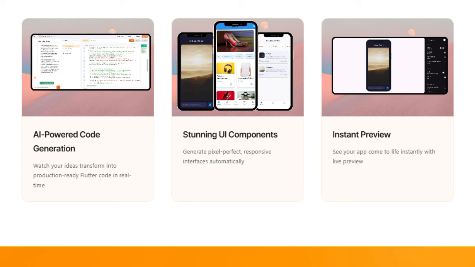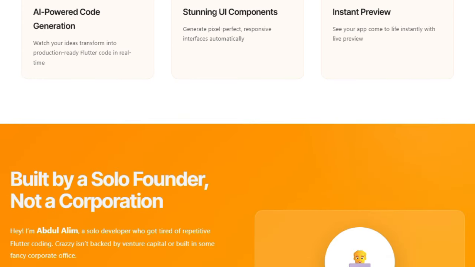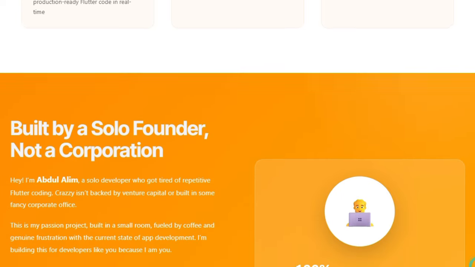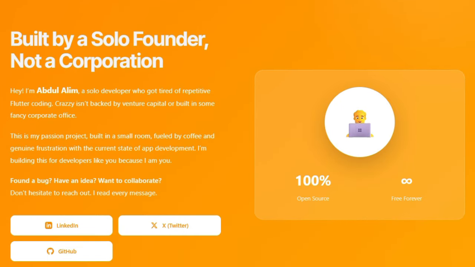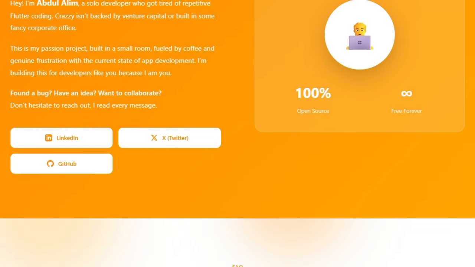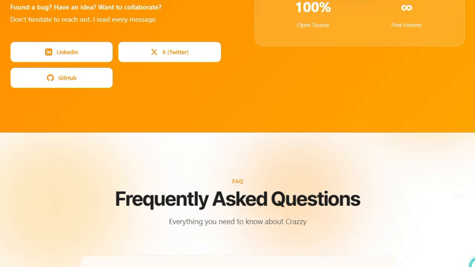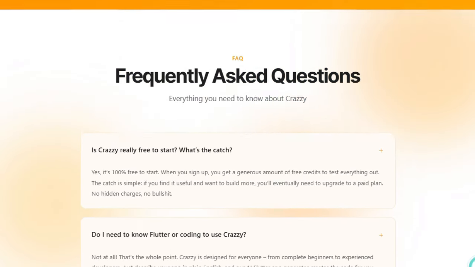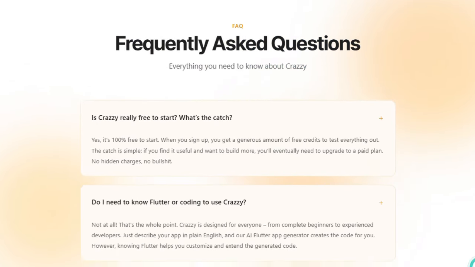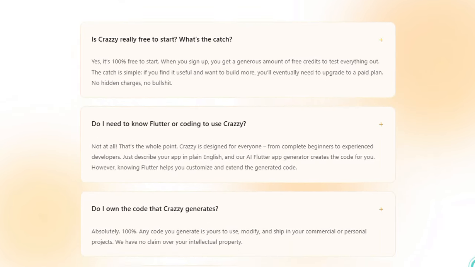Crazzy also blurs the line between design and code. It generates responsive UI layouts automatically, adapting to varied device sizes without manual tweaks. It even offers a live preview environment, so you see your app evolve as you edit your description. It supports integration with backends and infrastructure tools like Supabase or AppWrite via one-click configuration, not just front-end scaffolding. The ambition to let you bring your own backend later means Crazzy isn't trying to lock you into its ecosystem.